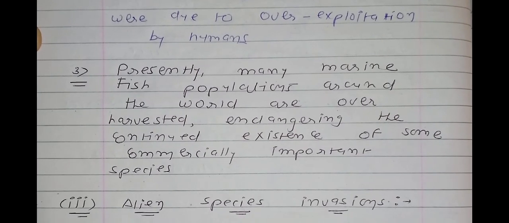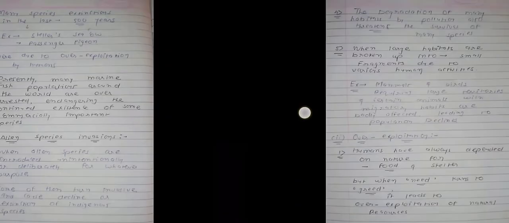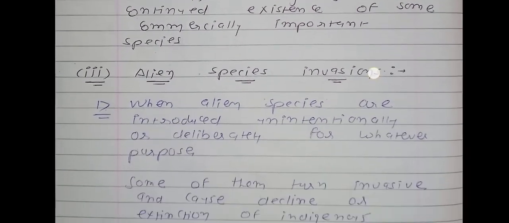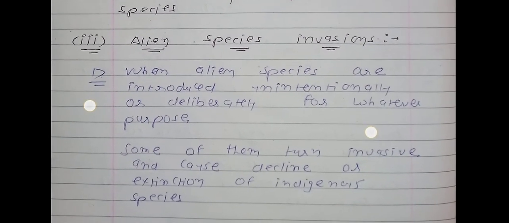Point number 3. Presently, many marine fish populations around the world are over harvested, endangering the continued existence of some commercially important species. So it is also one type of threat towards marine organisms or marine fish. In the second reason, we have a total of 3 points and some information for MCQs. So you will remember all this.